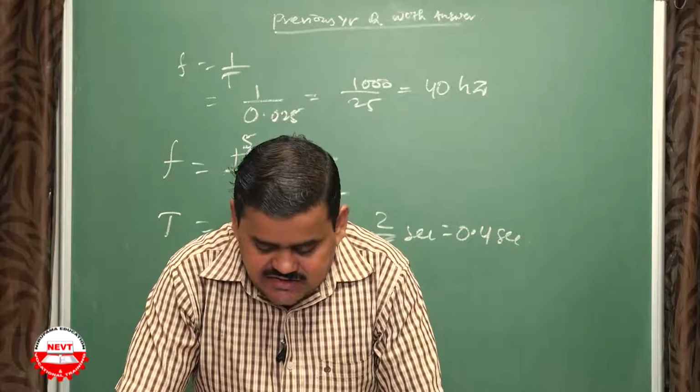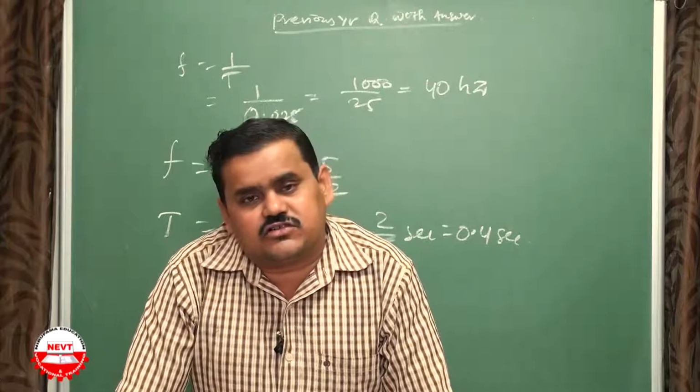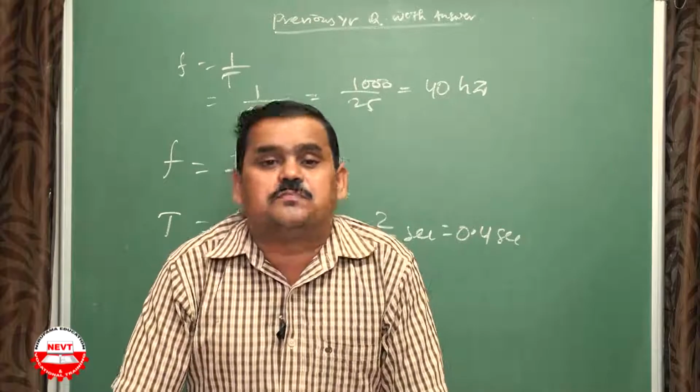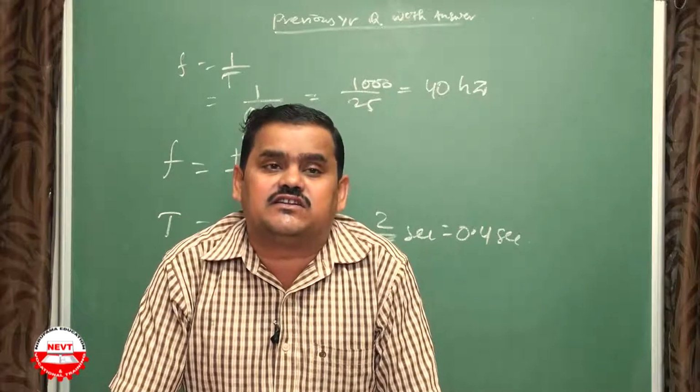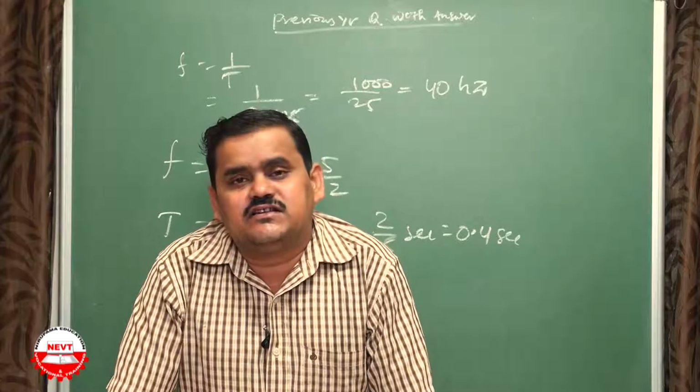Define amplitude and give its SI unit. Amplitude means the height of the crest or depth of the trough, or we can say that the maximum displacement of the particle in either direction of mean position is known as amplitude. Its SI unit is meter.